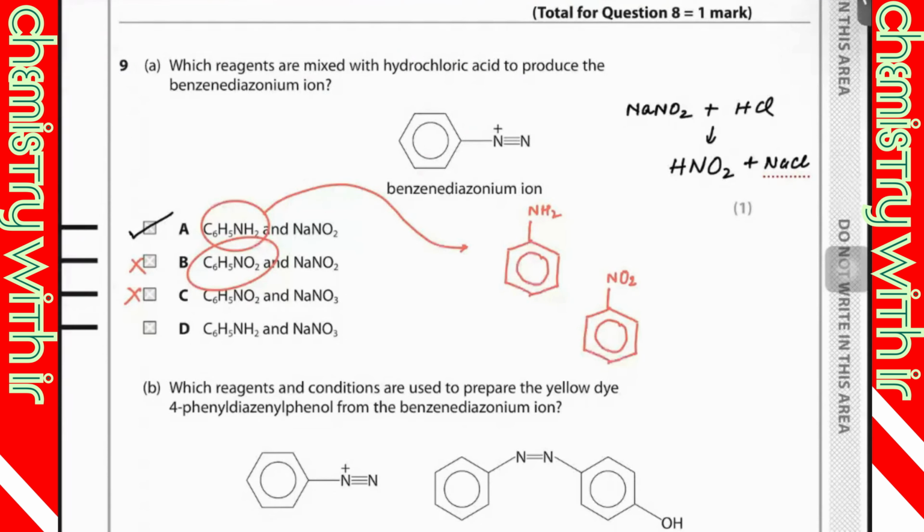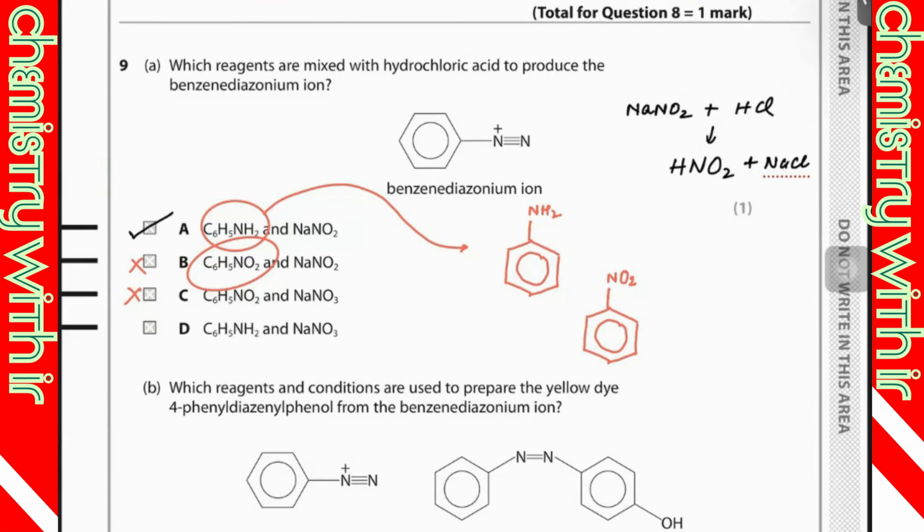So you must memorize all the reagents and conditions, especially how to produce azo dye. Before making azo dye, we generally produce the diazonium salt, and then the diazonium can react with the reagent and produce azo dye.